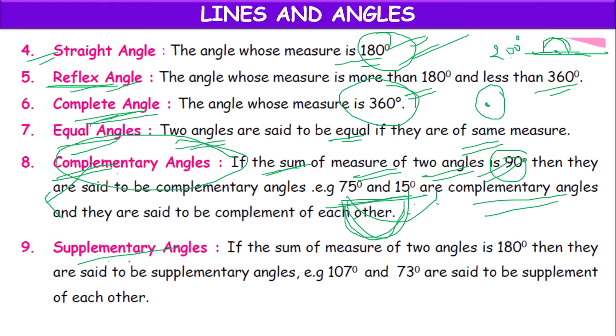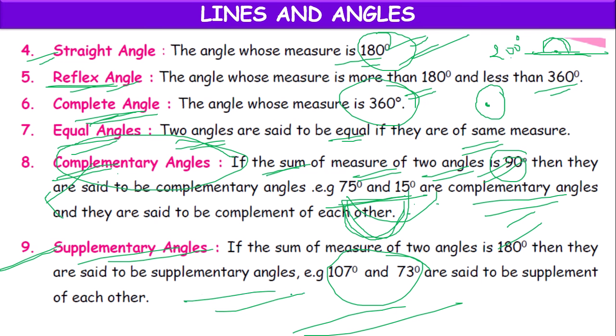In the same way, supplementary angles. It is also not an individual angle. It is a pair of angles whose sum is 180 degrees. They are supplementary angles. So 107 and 73, these two are supplementary.